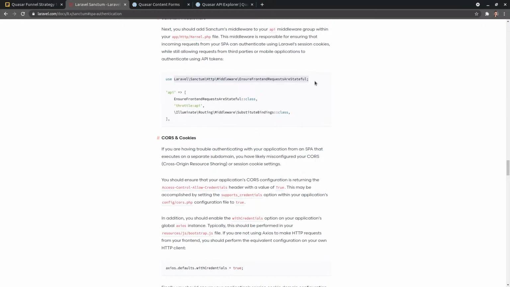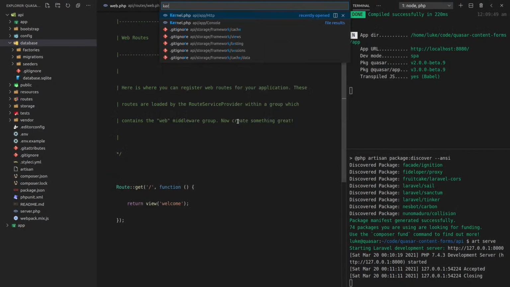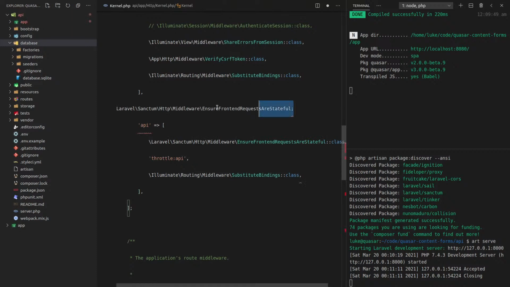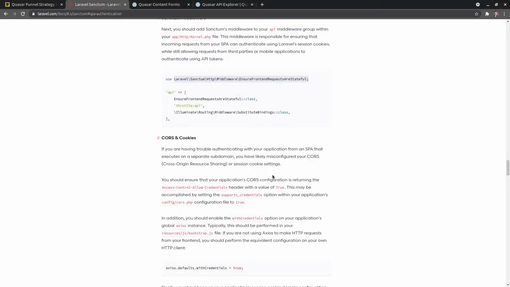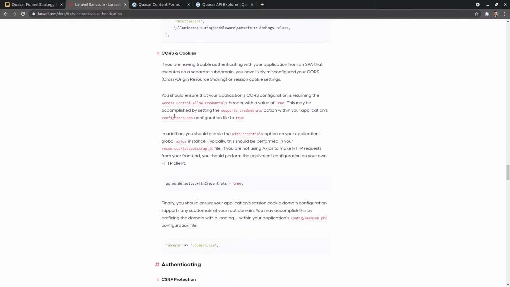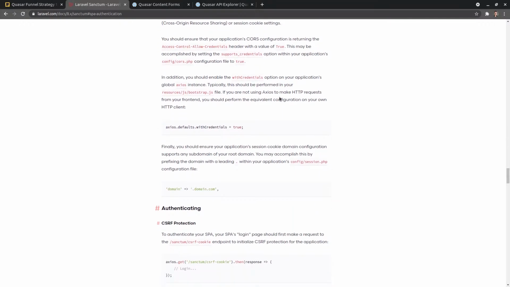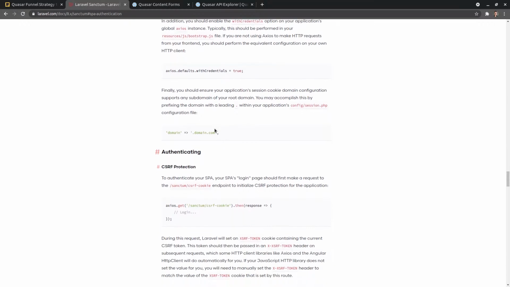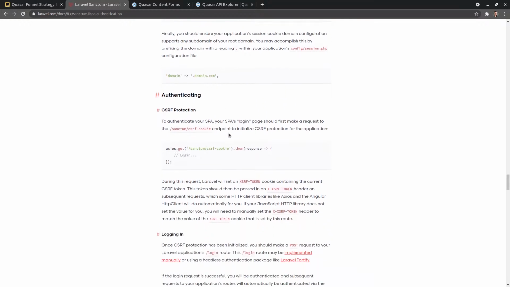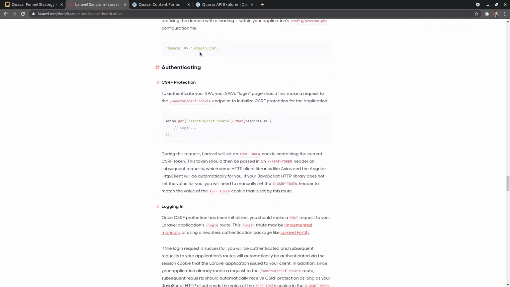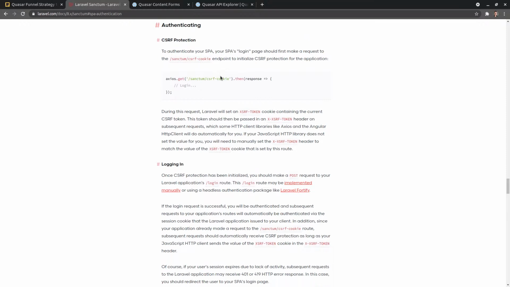Make sure that I'm using the correct middleware in kernel. Is it the same middleware? Yes, it is. So we're using that. Okay, that's not a problem because we don't have any subdomains. Yeah, it's weird that it's not showing that.